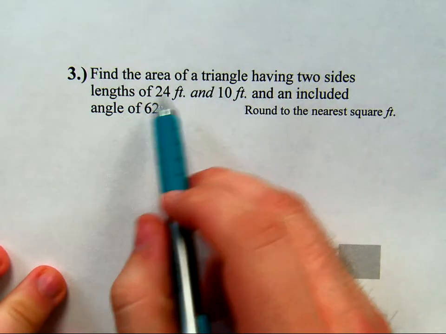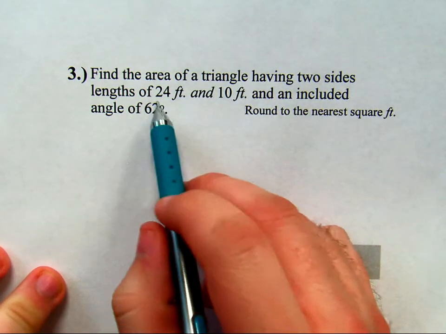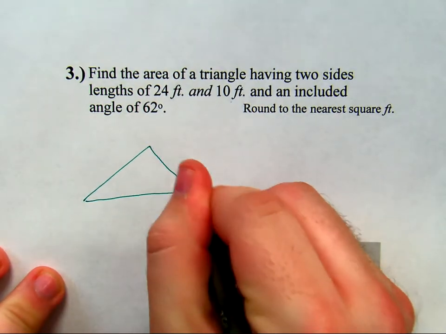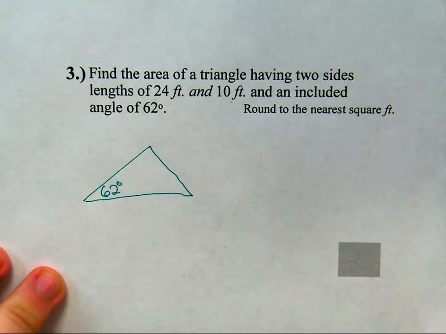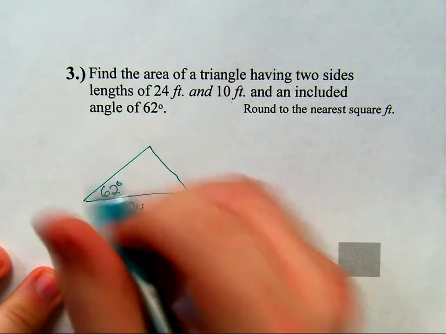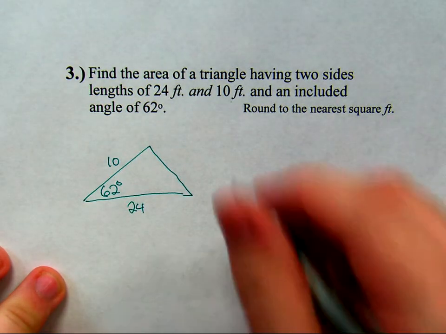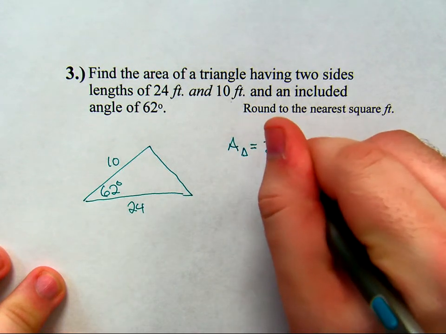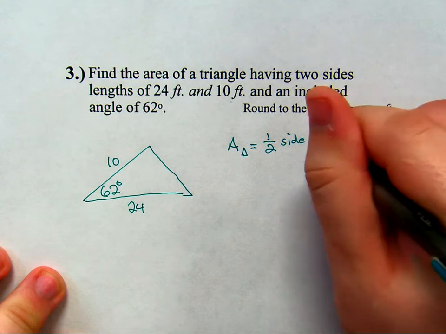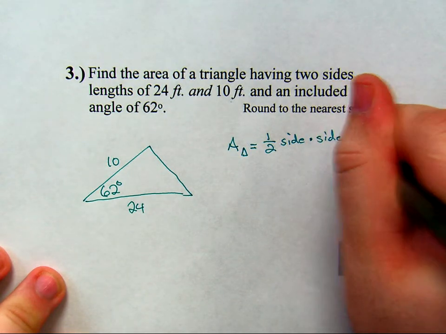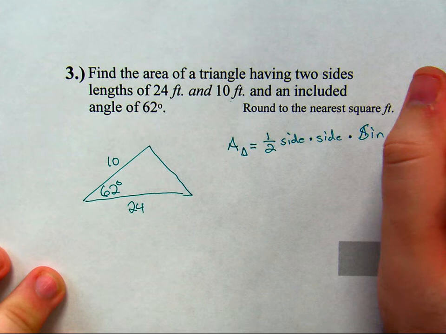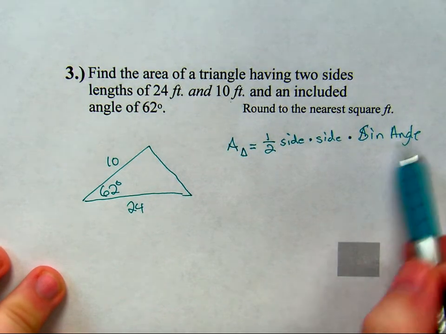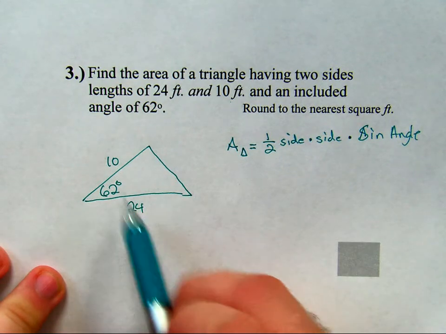So find the area of a triangle with 2 sides of 24 and 10, and an included angle of 62. So I can't use Heron's law because I don't know all 3 sides. I only know 2 side lengths and an included angle. So the area of the triangle will equal 1/2 side times side times the sine of the angle. That's kind of the general gist of that formula. Okay? But this angle must always be between the 2 side lengths that you're given, the included angle.